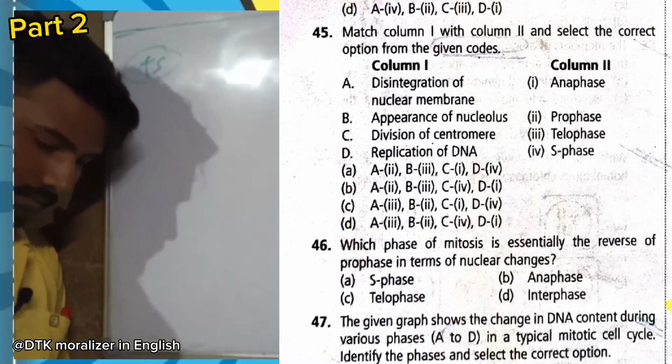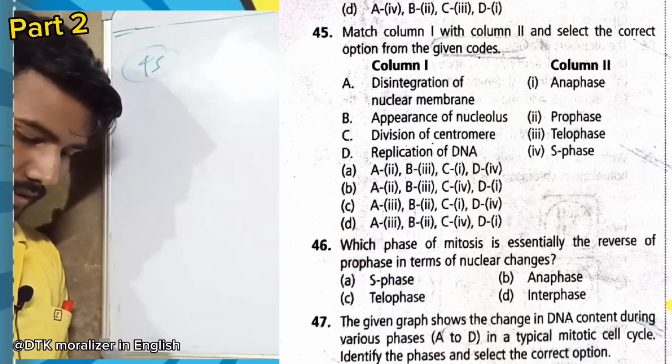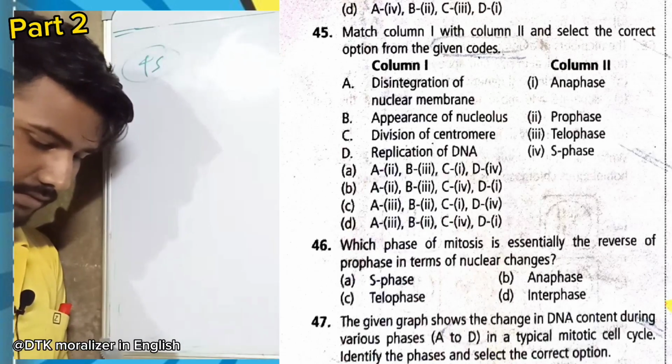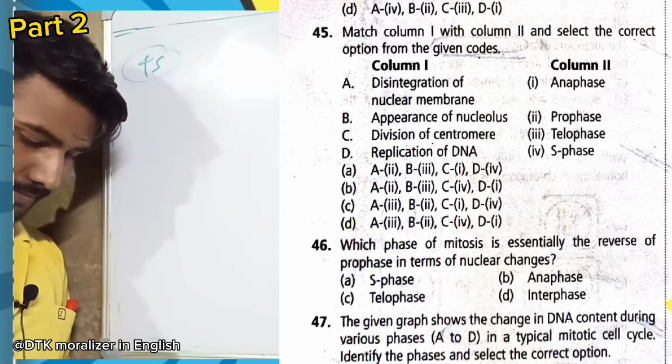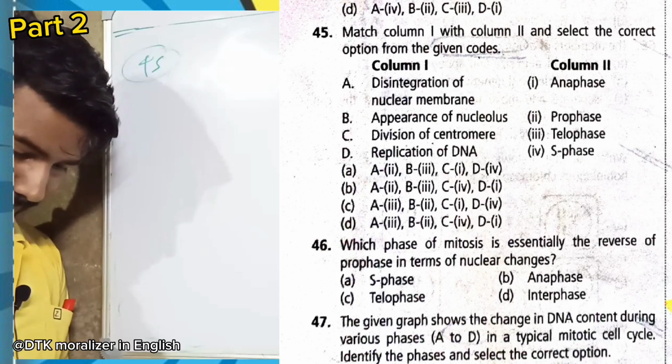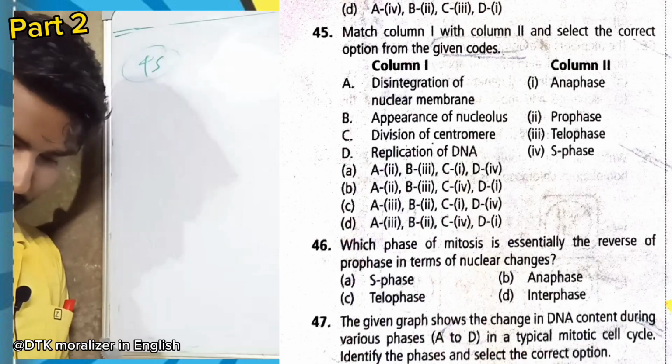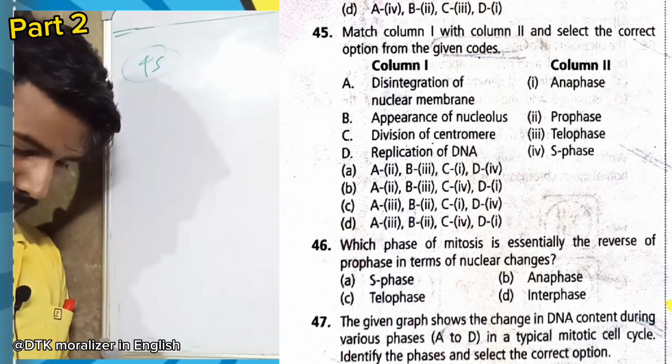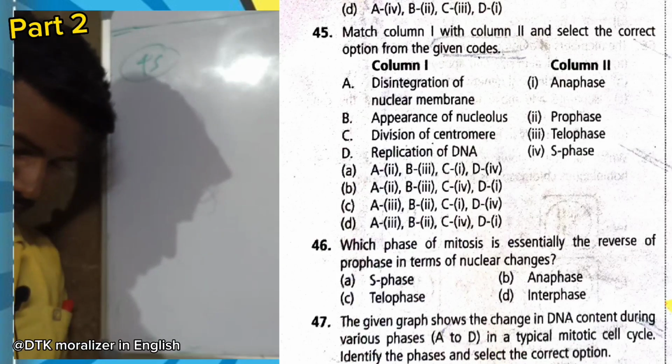Now question number 45. Match column 1 with column 2. Select the correct option from the given codes. Disintegration of nuclear membrane, prophase. Appearance of nucleolus, telophase. Division of centromere, anaphase. Replication of DNA, S phase. A2, B4, D3, C1. Option A is right.